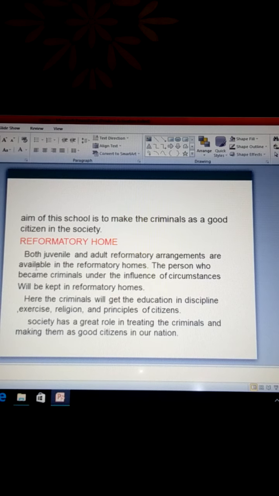This is all about reformation and prevention of crime. Society has a great role in treating criminals and making them good citizens in our nation. This is all about crime.